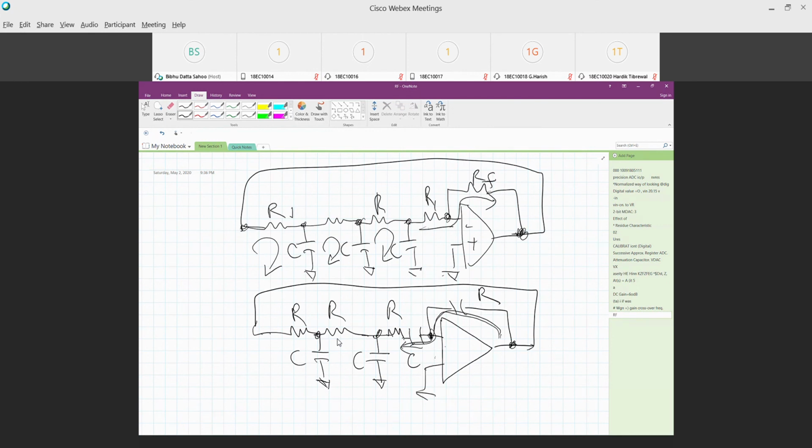Nobody had asked me this question earlier. There is no feedback at DC from the output of the op amp back to the input, so the op amp will behave like an open loop amplifier and it is not going to work.